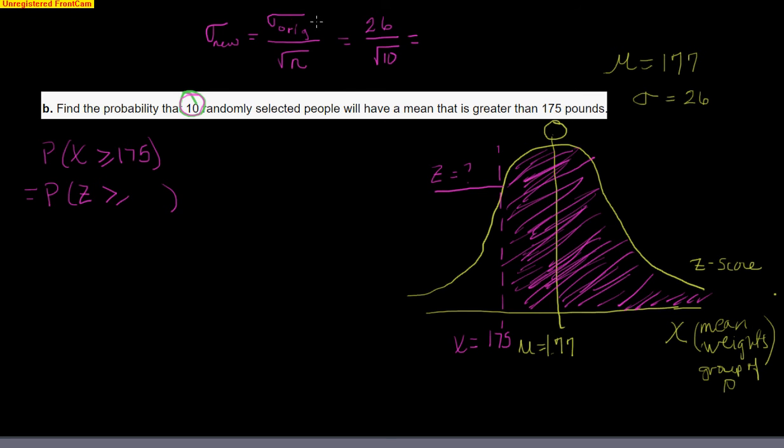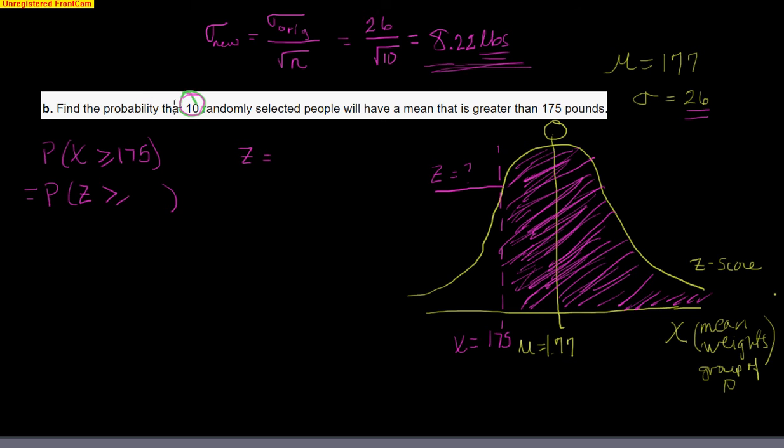When you do that on your calculator, you will come up with 8.22. 8.22 pounds is our new standard deviation, and that makes sense because it's smaller than the original standard deviation. As your groups get bigger, your standard deviation gets smaller. You're getting closer and closer into that mean. Now I still have to find that z-score.